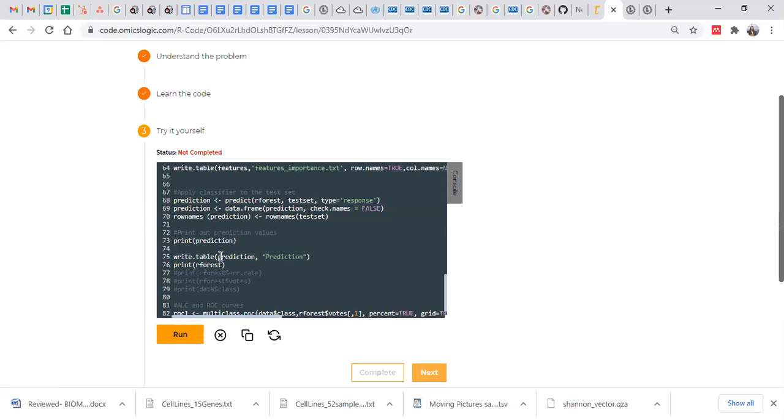Then we are defining the file prediction.txt. You need not define a prediction file, just write prediction.txt. So these are your test predictions.